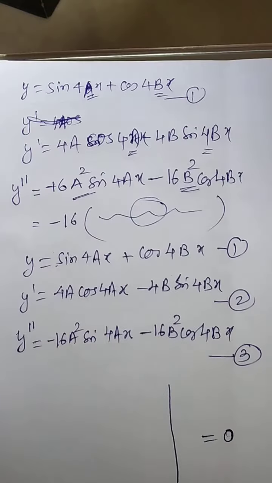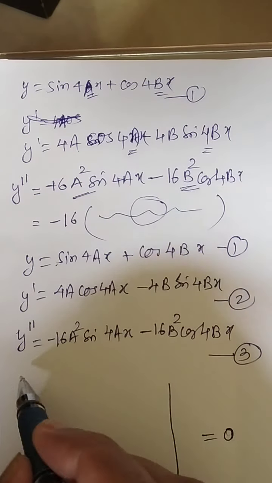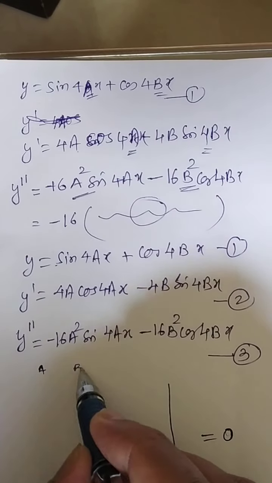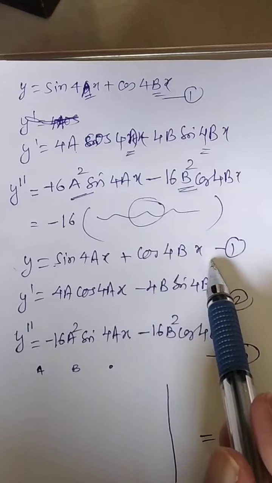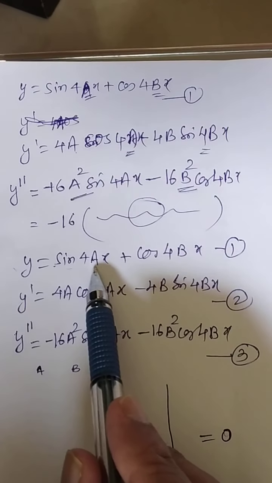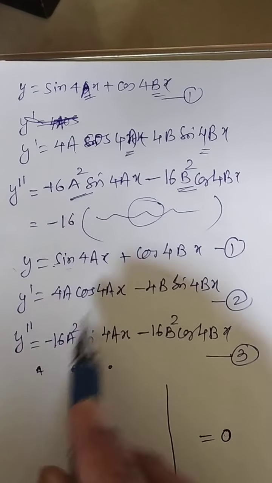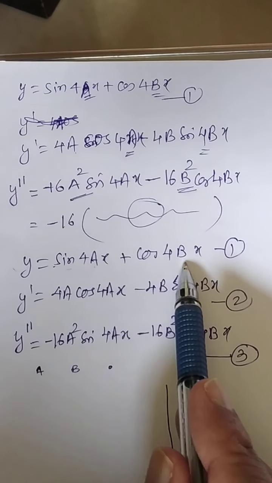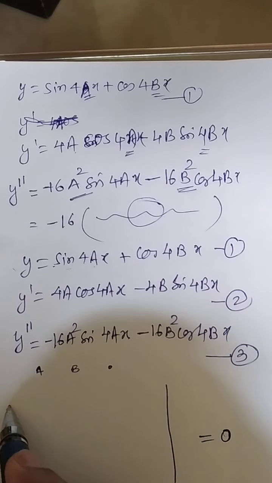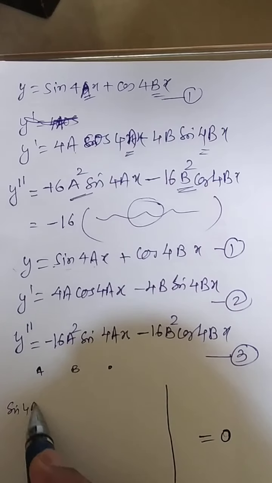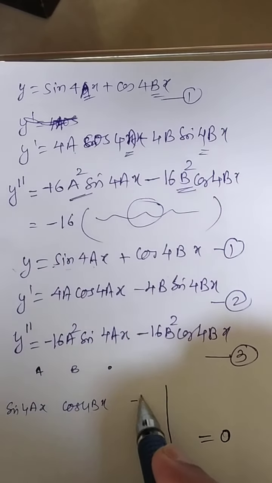So let us look at these three equations also, and now you don't want a and b. So how is it to be worked out? Here it is a, this is b, any constant; this kind of equations we will write. So the first equation: a coefficient, here it will be x, and then over here also b coefficients. Likewise you have to arrange this also. So y will be equal to what should I write? Sine of 4ax, over here cos of 4bx, here it is minus y.